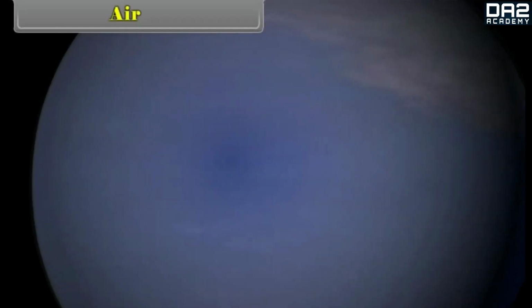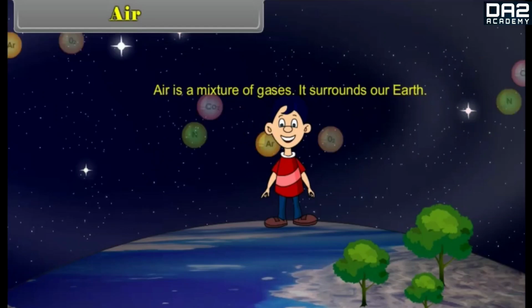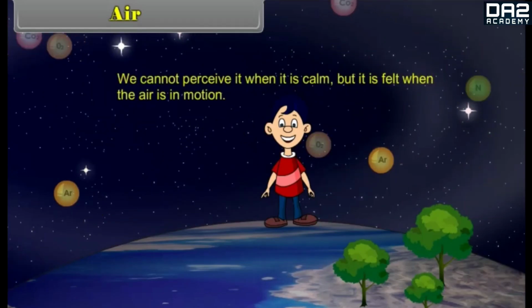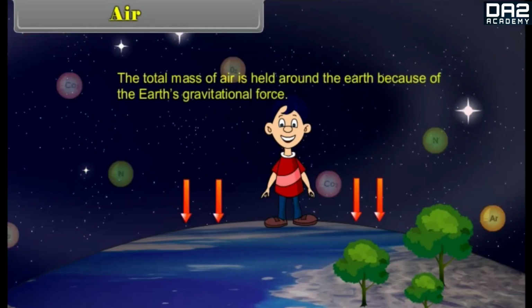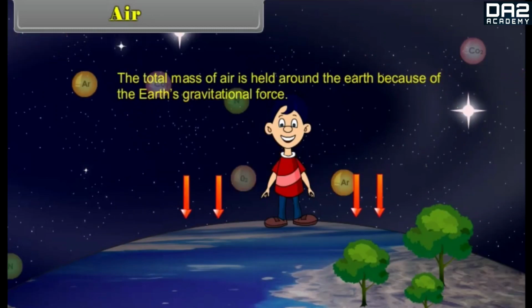Air. Air is a mixture of gases. It surrounds our earth. We cannot perceive it when it is calm, but it is felt when the air is in motion. The total mass of air is held around the earth because of the earth's gravitational force.